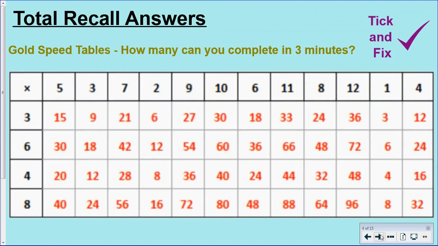Okay, here's the gold speed tables chart. Tick and fix what you got correct. If you got any wrong, you can change them. And well done if you completed all of those, especially in 3 minutes.